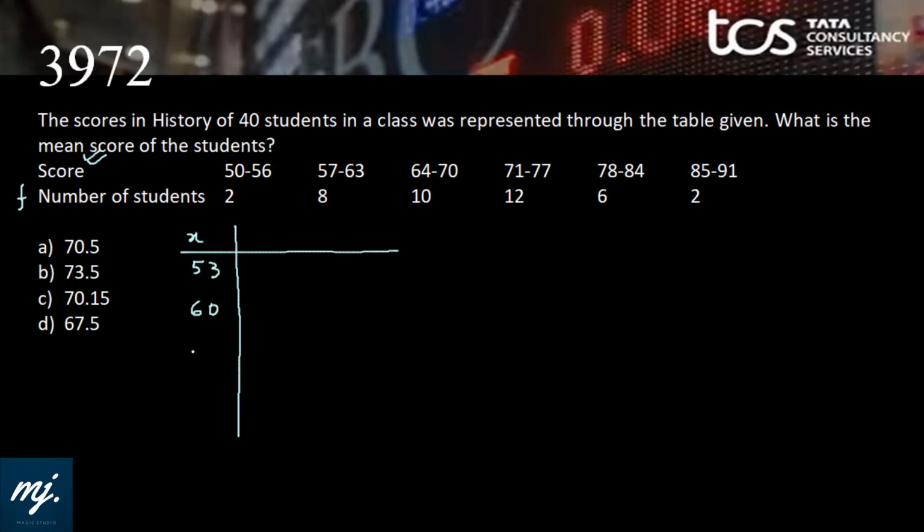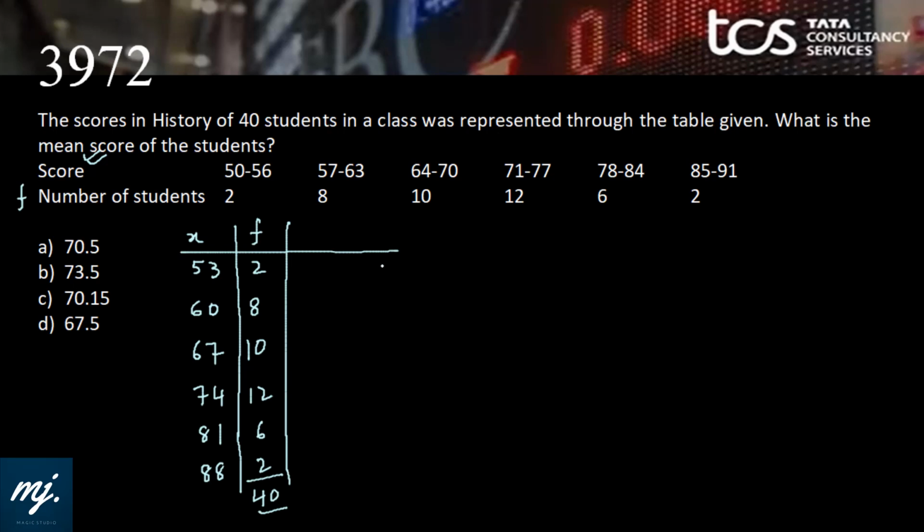53 and the difference is 7. Next is 60, 67, 74, 81 and 88 are the midpoints. 88 is 85 plus 91 divided by 2. Frequency 2, 8, 10, 20, 12, 6, 2, that is total is 40. I can use the direct method, but for that I need an ample amount of calculations. Or we may also end up getting results very easily using the assumed mean and step deviation method.